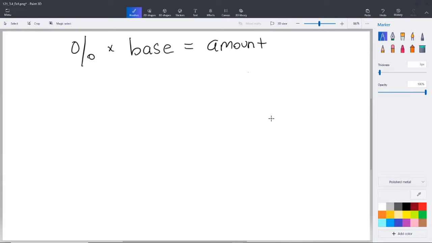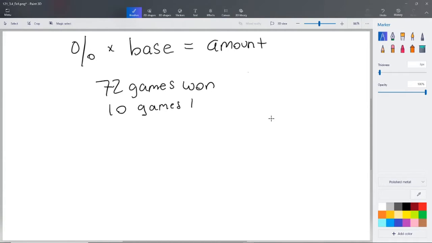Now we have to be careful on this problem because they haven't given us the full amount of information. They've told us that they won 72 games. They lost 10 games. What they didn't tell us is the total amount of games. If we add these two together, we know that there was 82 total games, and that needs to play in here as part of our equation. Because the amount of their wins is 72. That's how many wins they had.